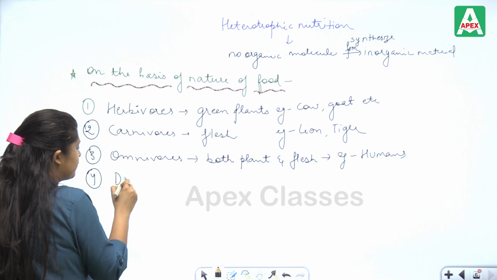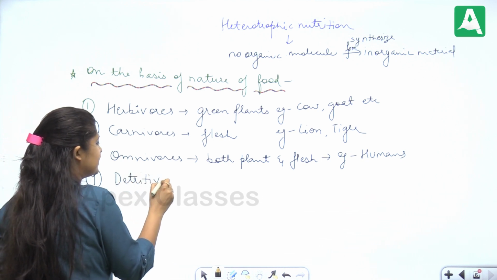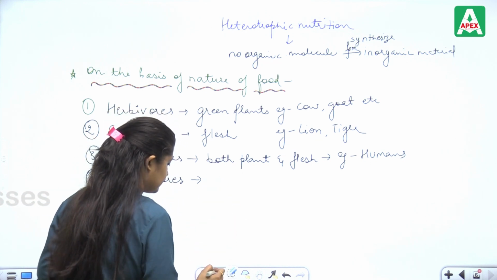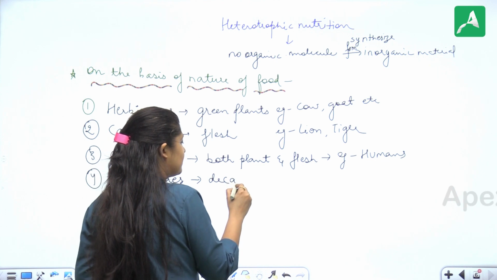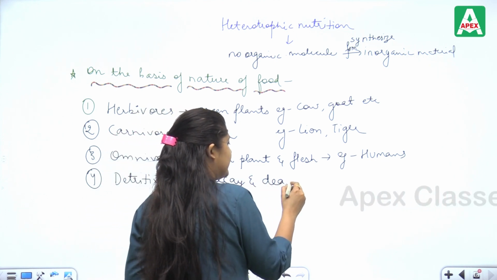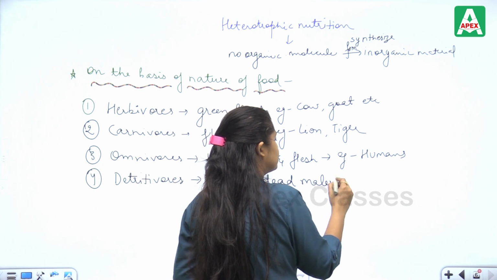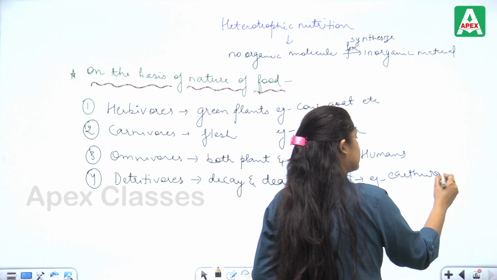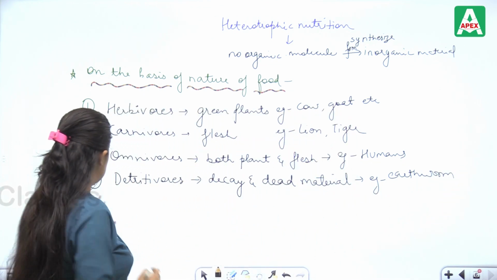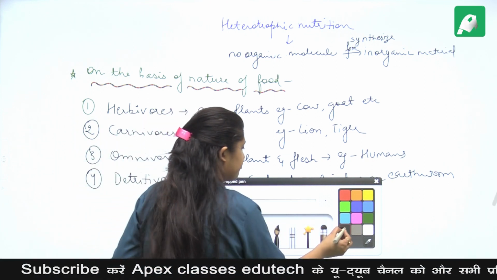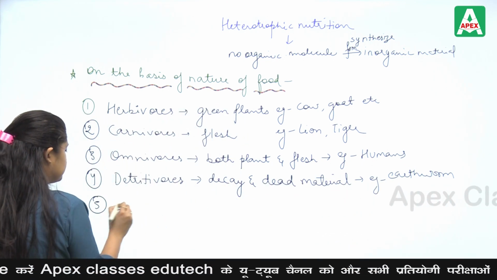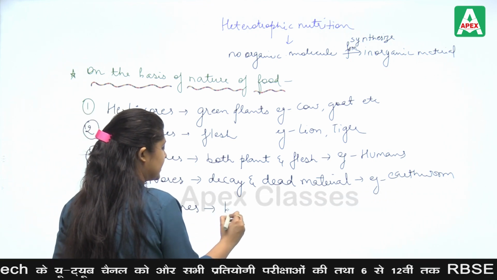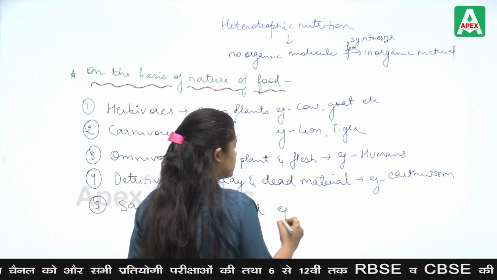Next, detritivores. Detritivores obtain food from dead and decay material, for example earthworm. Sanguivores are those which attain food from blood, example leech.